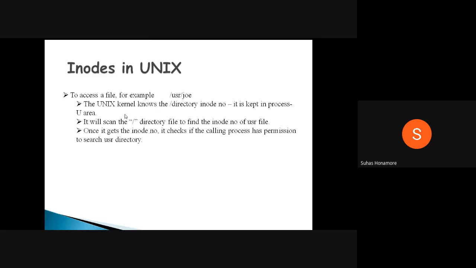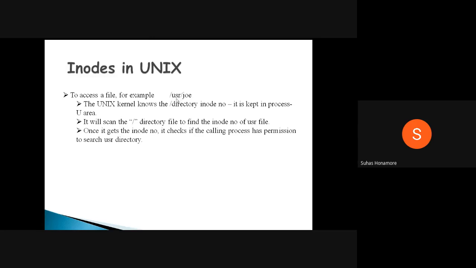So what it will do is, the kernel knows the directory. Now you are trying to access the file geo. Okay, so it knows we go as /usr/geo. Here the first slash is nothing but the root directory, so whatever is there, inside this directory you have something called usr.